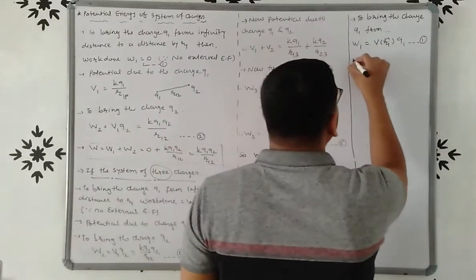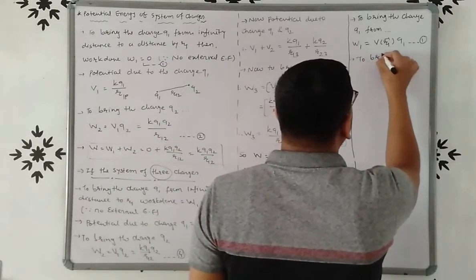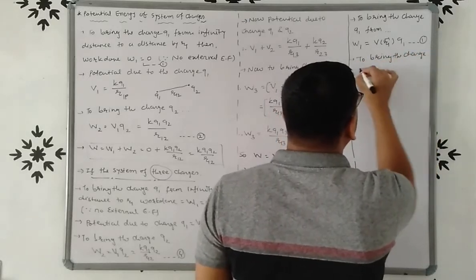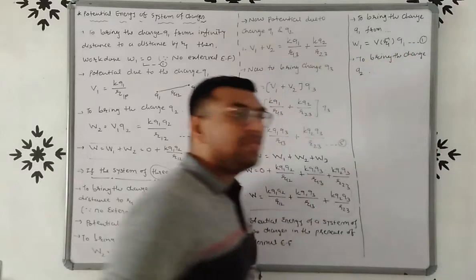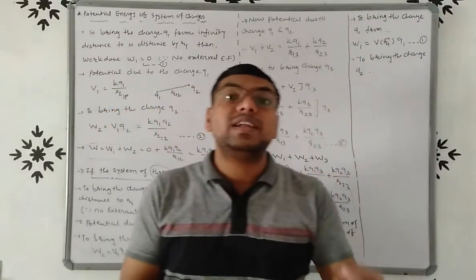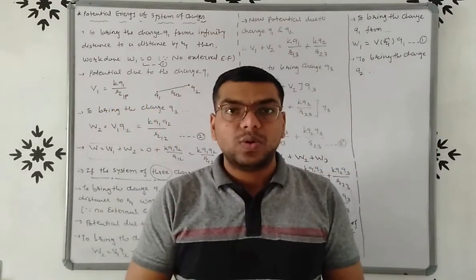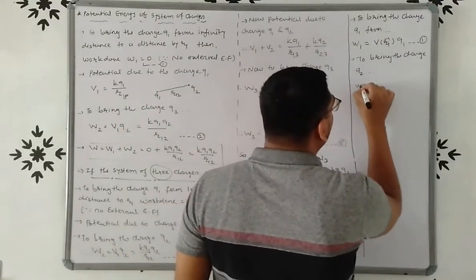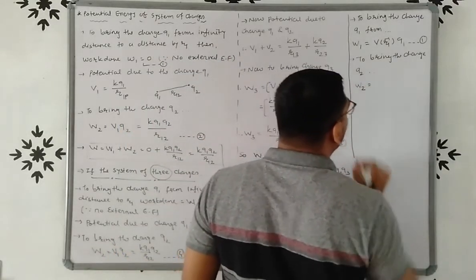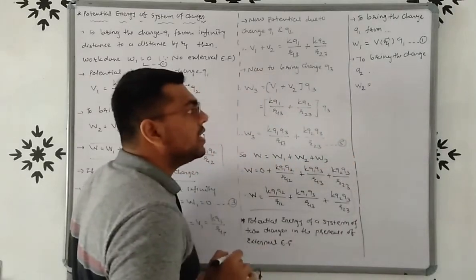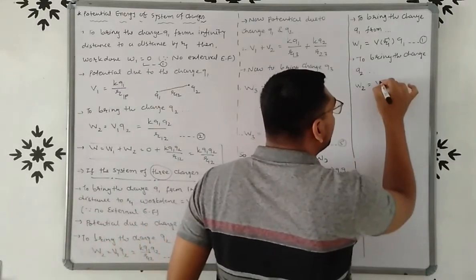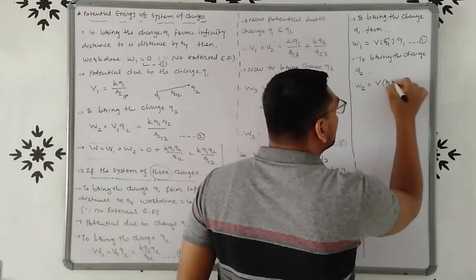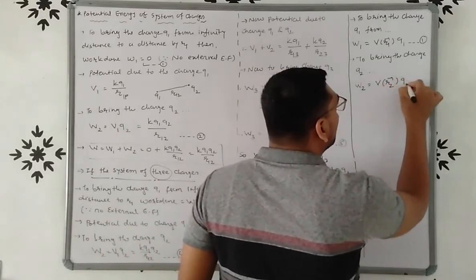Now to bring the charge Q2 from infinity distance to a distance R2, the work done W2 is equal to, we have to bring Q2 at distance R2, so V(R2) into Q2.